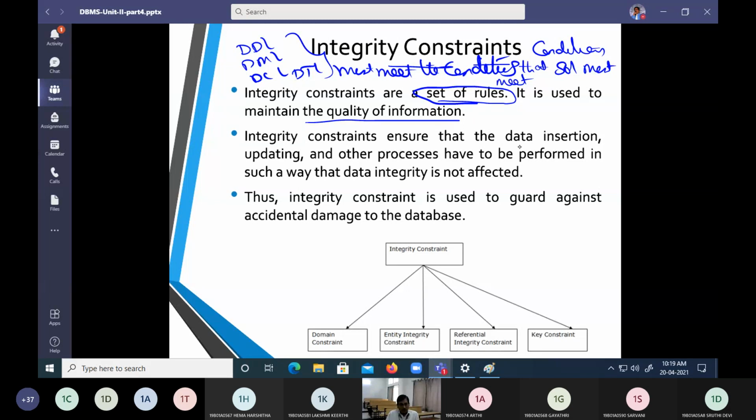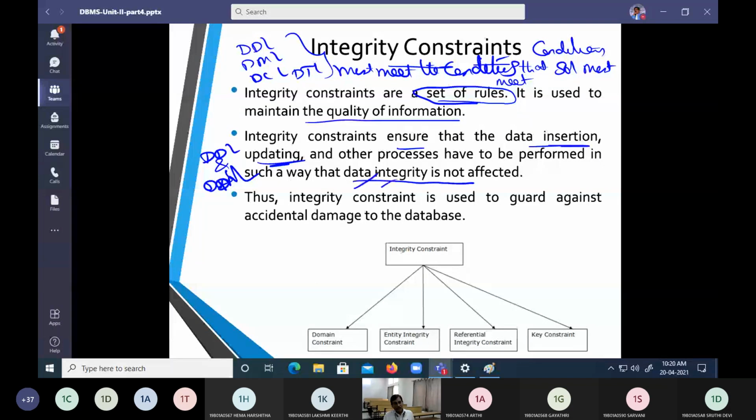So, where is it going to be ensured? It is ensured at data insertion and at data updation. That means it is working in DDL commands or in DML commands. What was the main objective?